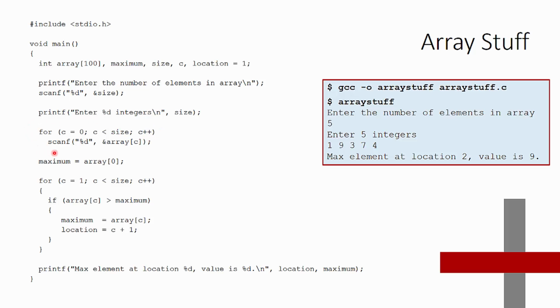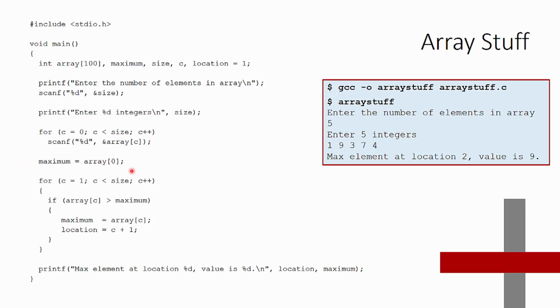And now we're going to put the scanf inside a for loop. So what the for loop is going to do is starting at 0, and as long as that C value is less than size, then go ahead and run the following command. And in this case, it's scanf, which we've seen before, which is going to fetch a number and stuff it into the array, and the index that it's going to be stuffed into is our C value, which is incrementing up. So we're using C not only to tell us how many of these integers we're supposed to fetch, but also which position in the array to store them in.